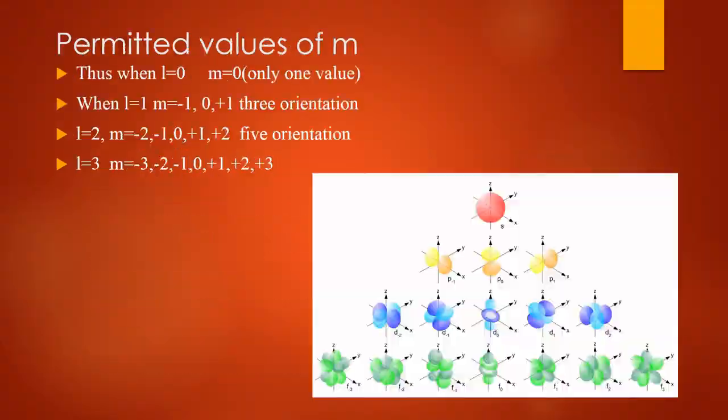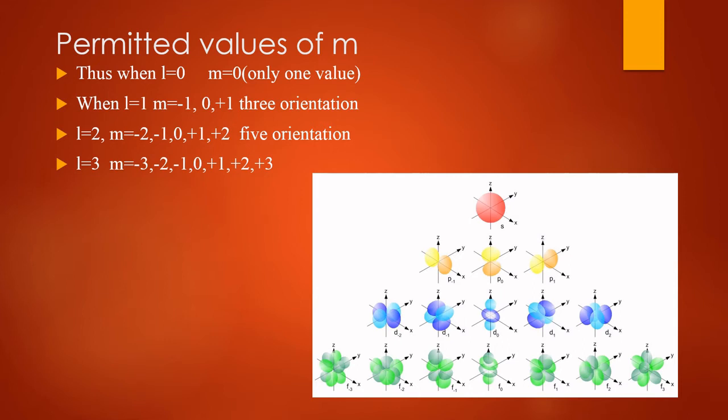Here, see the permitted values of m when l is equal to 0. If l is equal to 0, then m is equal to 0. Only one value.